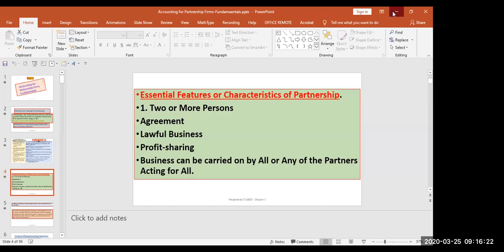Okay sir, this is very important. Banking partnerships are something different, right? Like 10 or 20 partners. We are not doing banking partnership. We are doing commercial partnership, means partnership which doesn't involve bank.